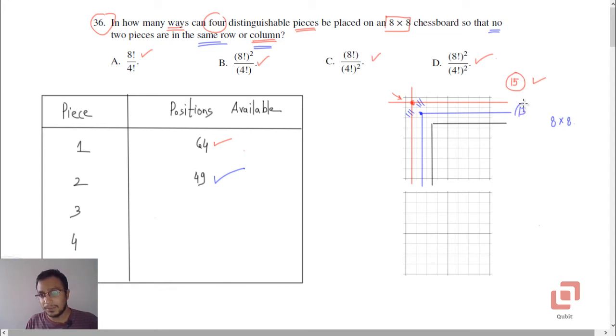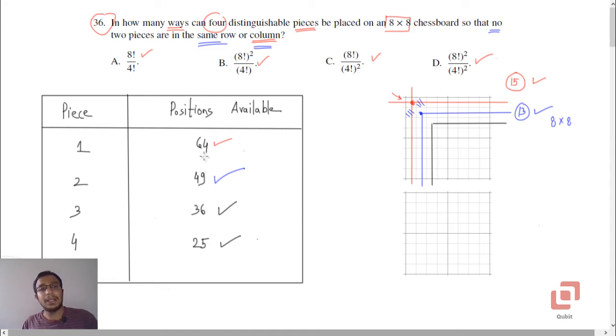So there are 13 positions which will automatically be blocked due to our second piece. When you go to the third one, the number of positions available is 49 minus 13, or 36, and if you continue for one more piece, that will obviously be 25, the previous perfect square.